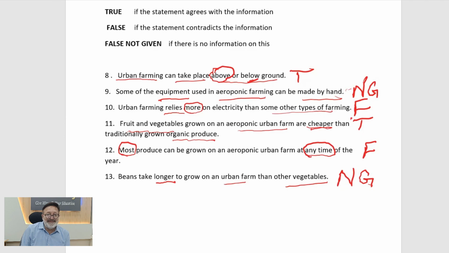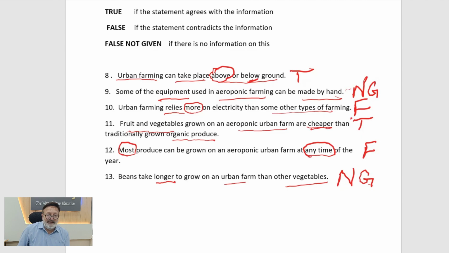And false is when what is given in the question has been contradicted, the opposite has been said in the passage. Then it's false. But not given is when something in the question has not been addressed in the passage, nothing has been said about it. Now here space to grow has been discussed, but longer to grow has not been discussed. So this means it has to be not given.